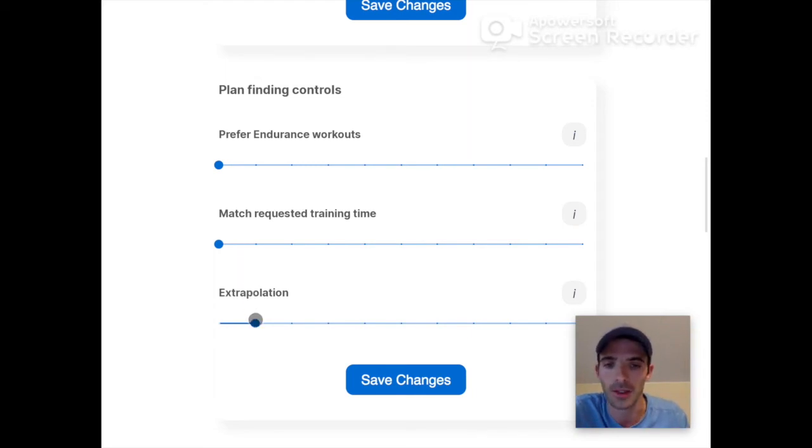The last one is the extrapolation. We take very seriously that the predictions we're making are actually accurate, based on your data, and reliable. What does that mean? For instance, if you have always trained around 2 hours a week, we can't tell you what's going to happen if you train 10 hours a week. That's out of the extrapolation range where we can safely predict what's going to happen.